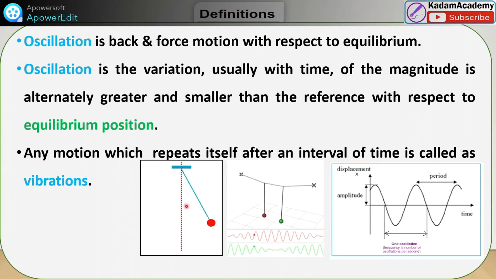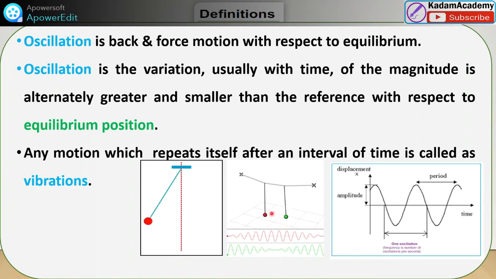This is the pendulum. This is the equilibrium position with a red line. With this oscillation, it will move in angular motion. There are two pendulums, and they are moving with their own speed. So it will be represented by this sine wave.